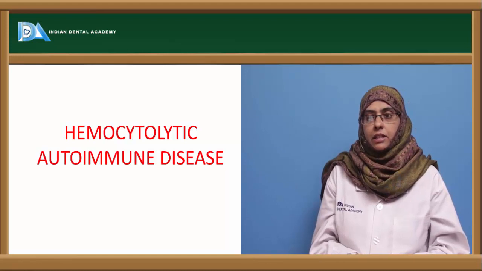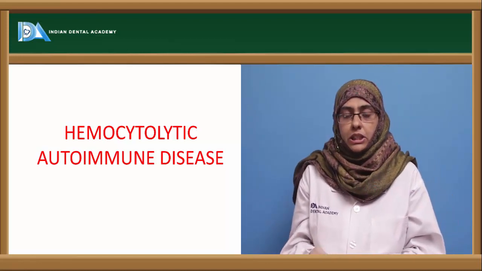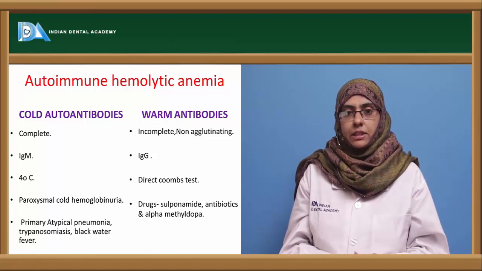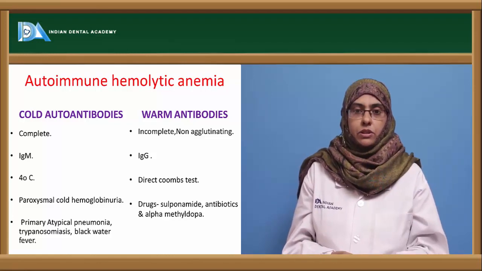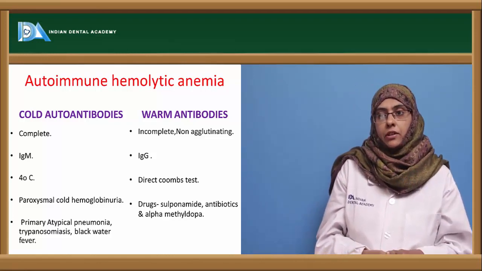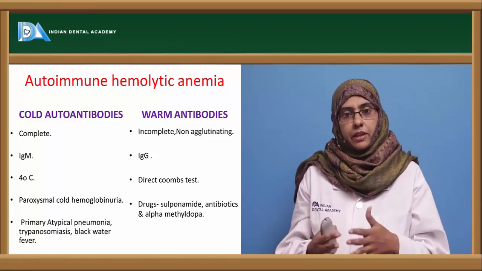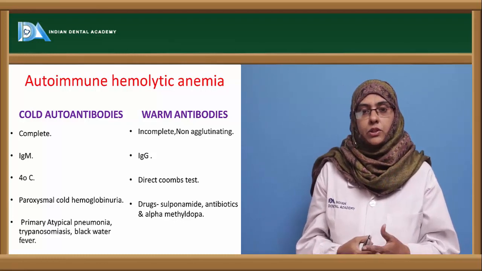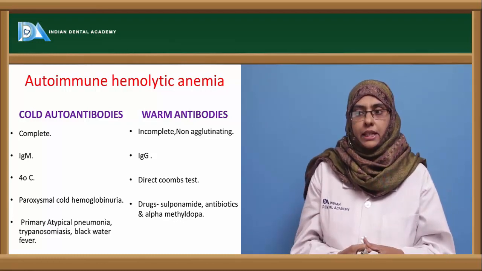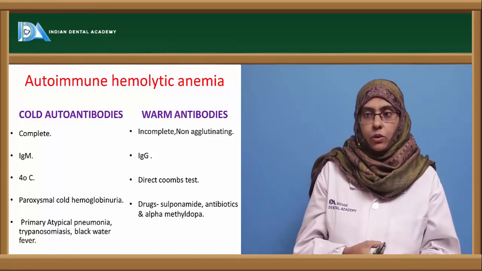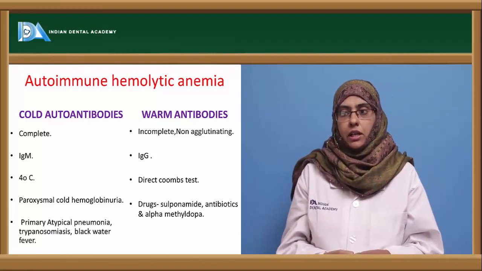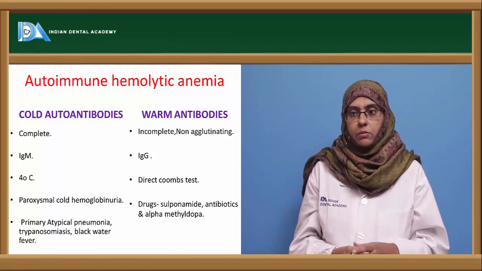First, let us deal with the hemocytolytic autoimmune diseases. As told, the target cells are nothing but the RBCs, and the autoantibodies are produced against these RBCs. Now, based upon this, two types of anemia can be classified, and two types of autoantibodies are usually seen in the case of hemolytic anemia. So one is called a cold autoantibody, the other one is a hot or the warm autoantibody.